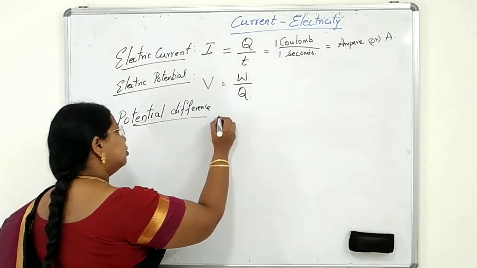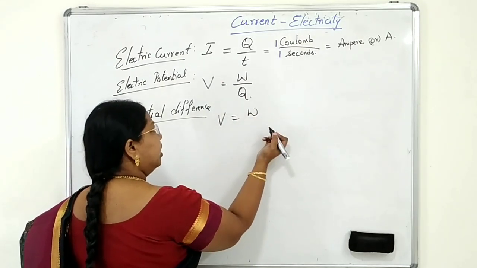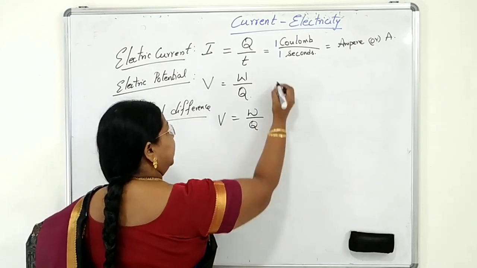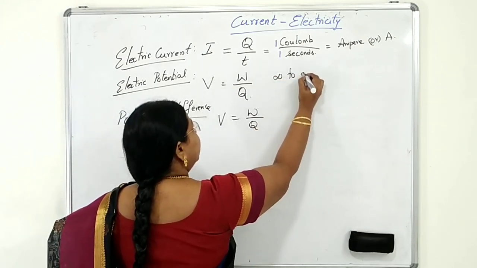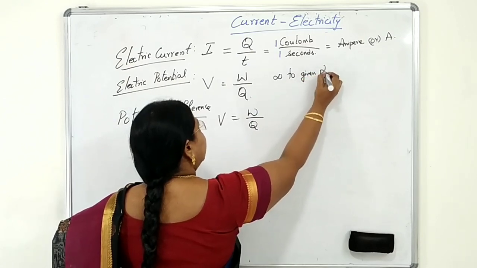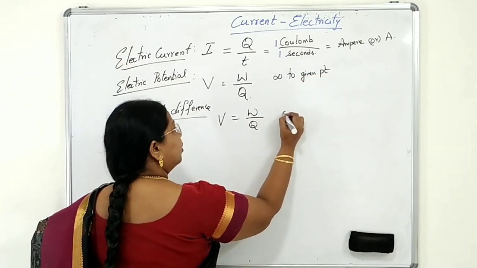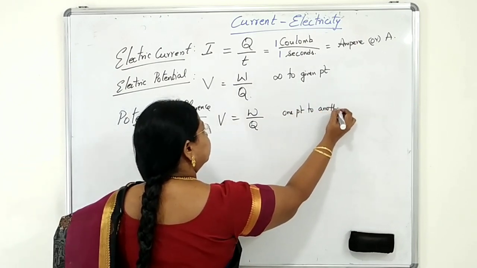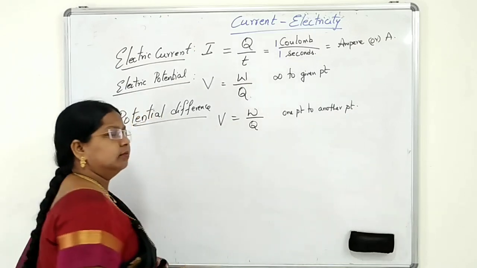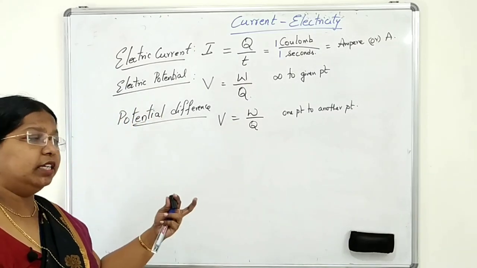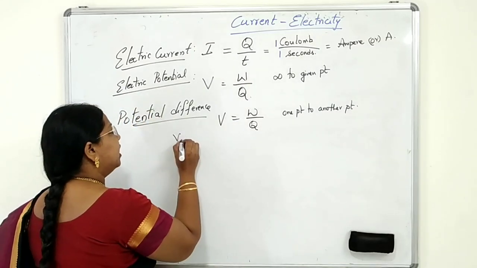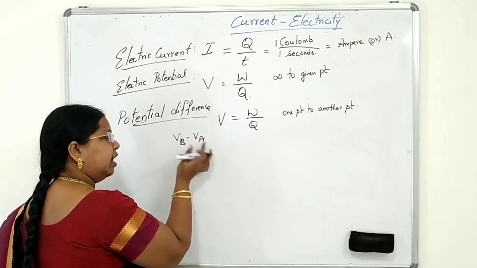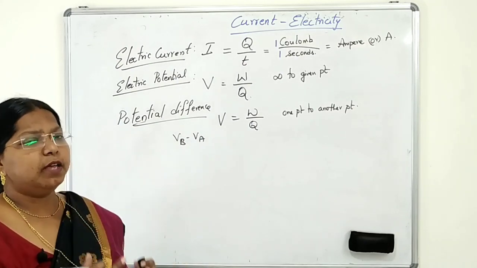For electric potential it is from infinity to a given point; here it is from one point to another point in an electric field. That is the reason we write VB minus VA or VA minus VB. Potential difference, we can subtract one value from the other.